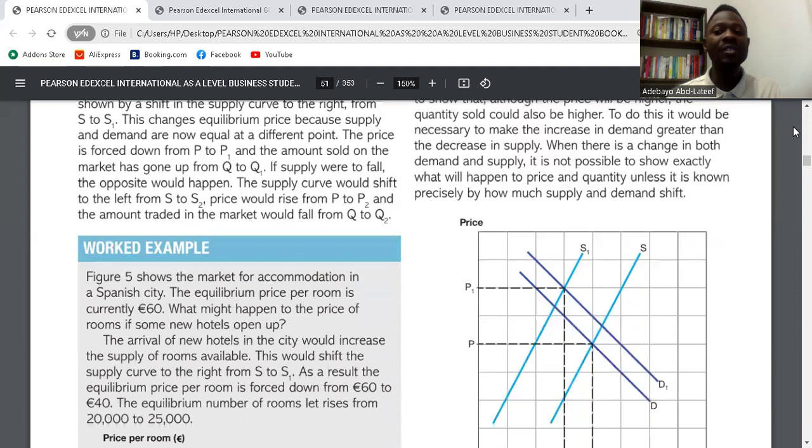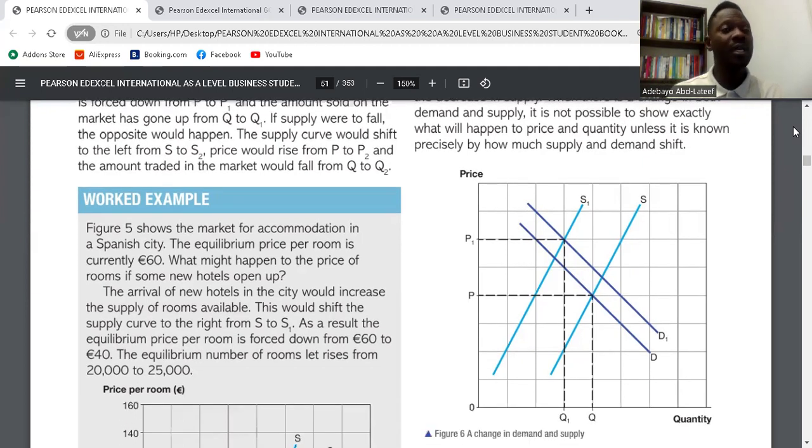There's an increase in the quantity demanded from D to D1, but there's a fall in the quantity supplied in the market from S to S1. So this will increase the equilibrium price from P to P1, and it will also increase the quantity. Do you get it? Yes.